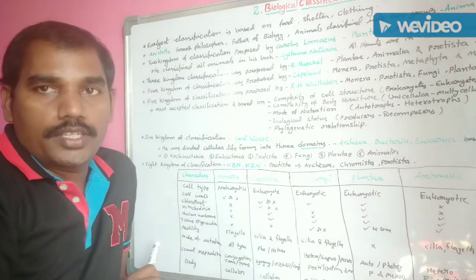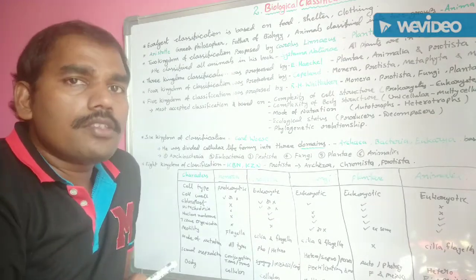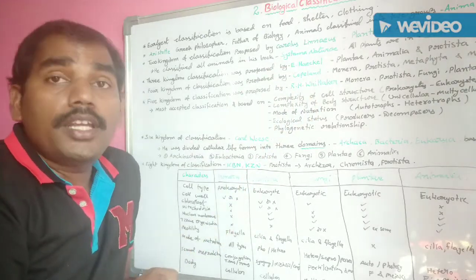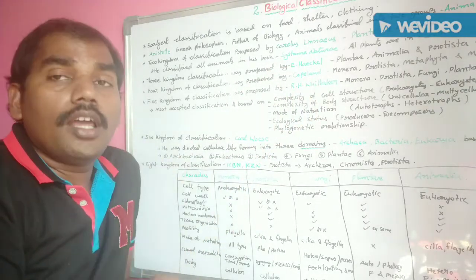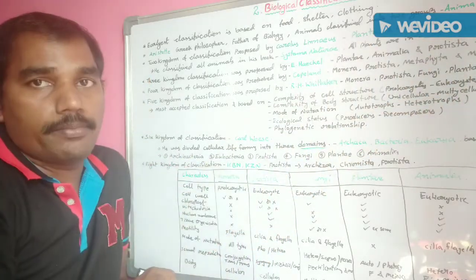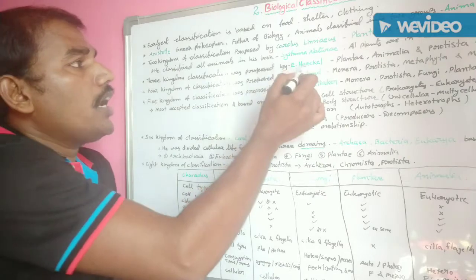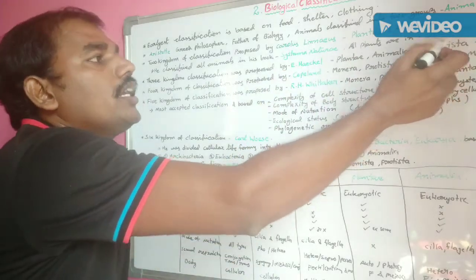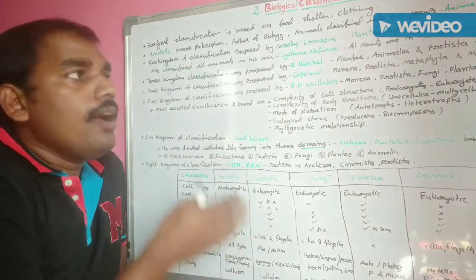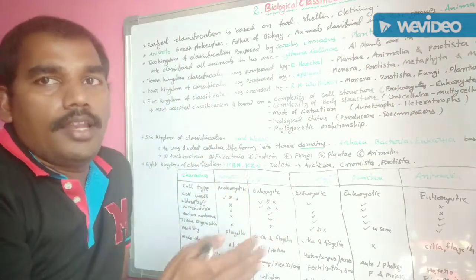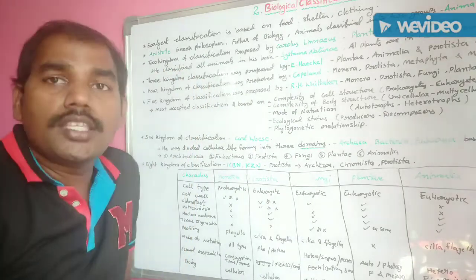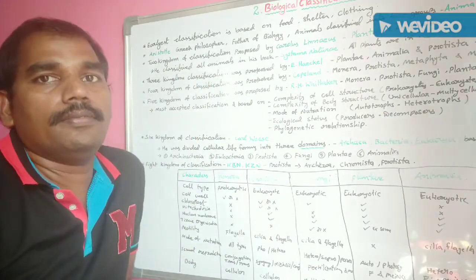He separated all unicellular organisms and classified them in the Protista kingdom. Hence, Ernest Haeckel introduced the Protista kingdom in addition to Plantae and Animalia. So, Protista, Plantae and Animalia, the three kingdom classification, was introduced by Ernest Haeckel.